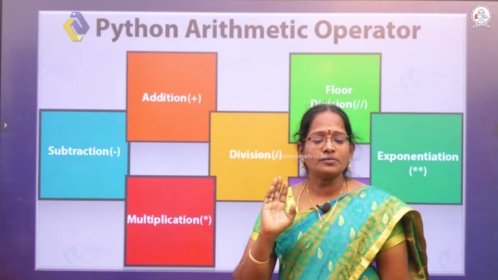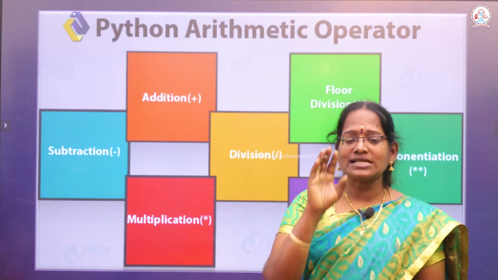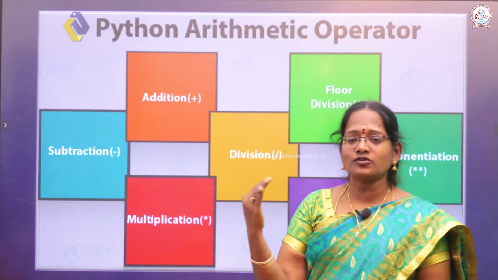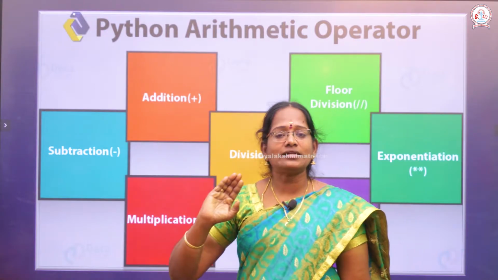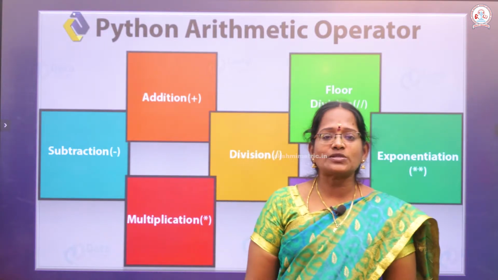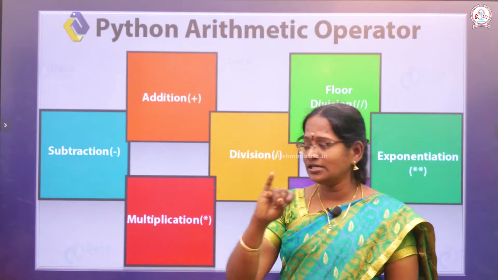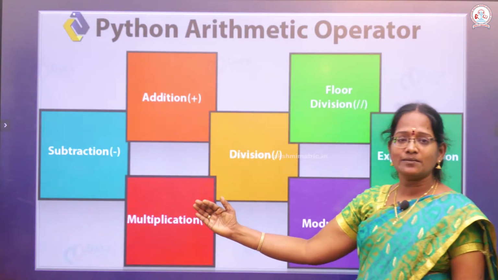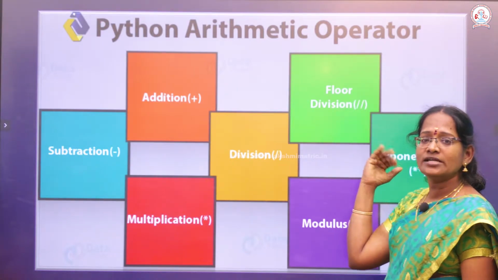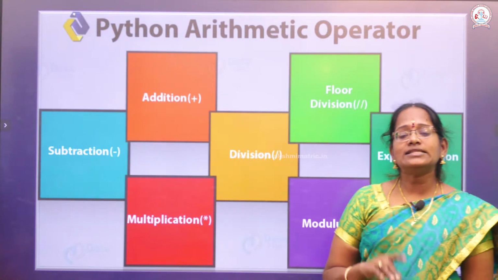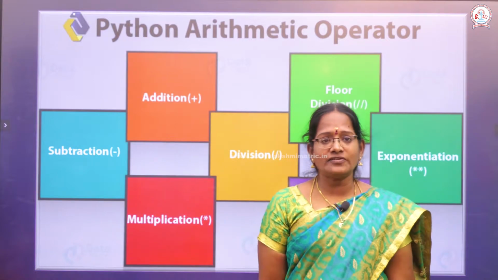It is an important 1 mark question. If they ask how many arithmetic operators there are, just answer that in total we have 7 types. What are the 7 types? Addition, subtraction, multiplication, division, floor division, exponent, and modulus. So these are all the 7 different operators we have.